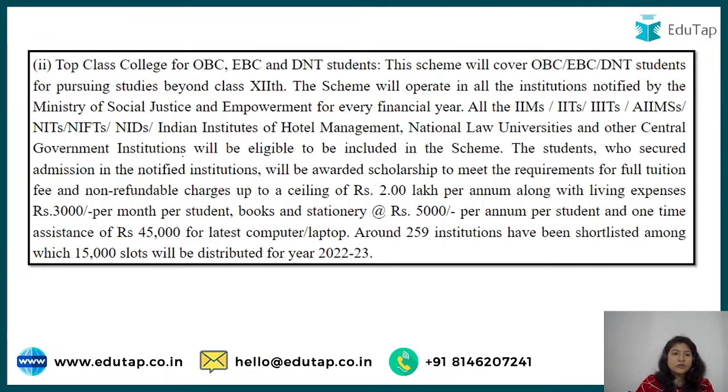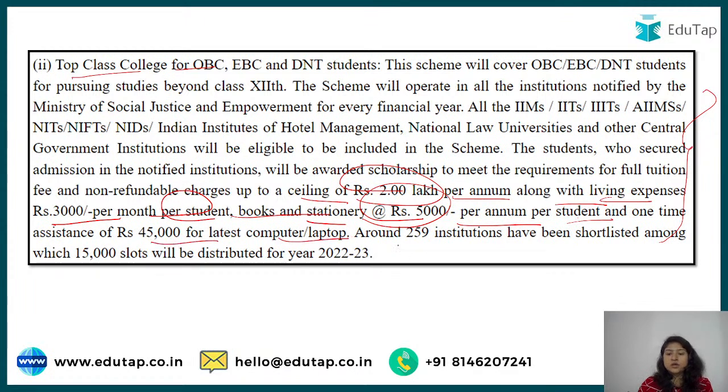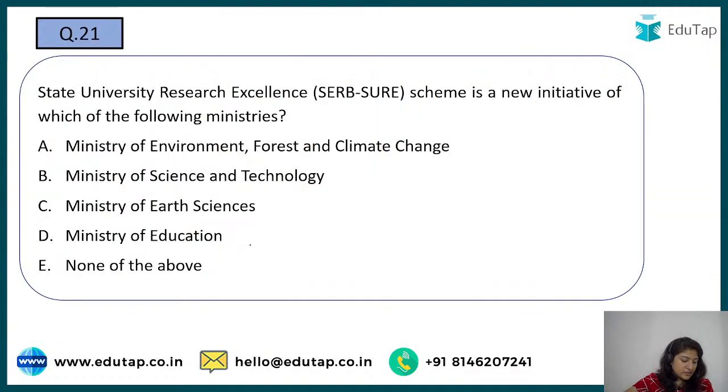So here we are looking at the top class colleges, if they get into those, these are the conditions. Accordingly, there is a ceiling of rupees 2 lakh per annum that will be given. For living expenses, rupees 3,000 per month per student. For books and stationery, rupees 5,000 per annum, given one time. And 45,000 for the latest computer. So these are all the things that will be taken care of under that.